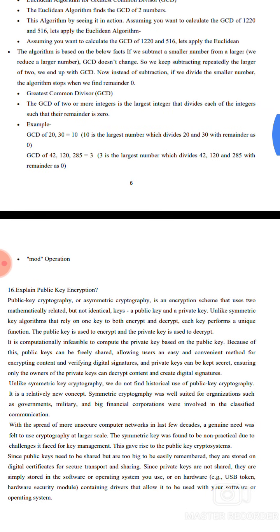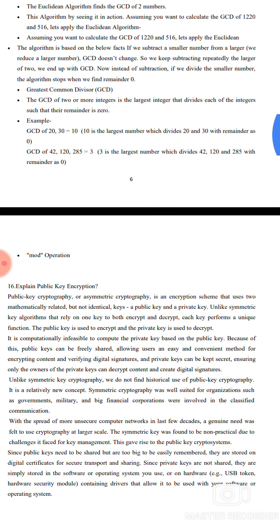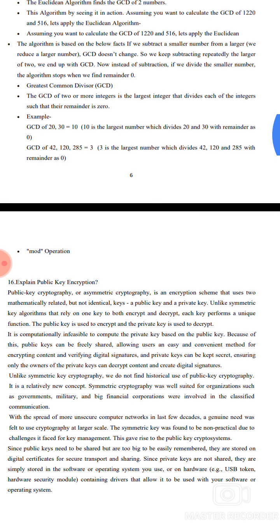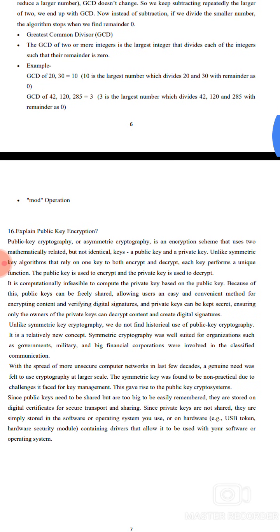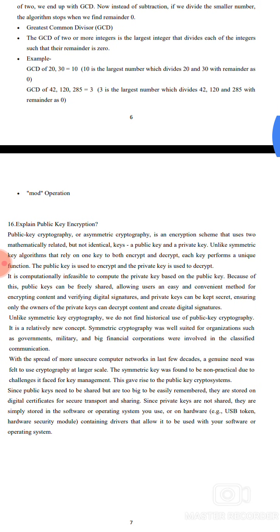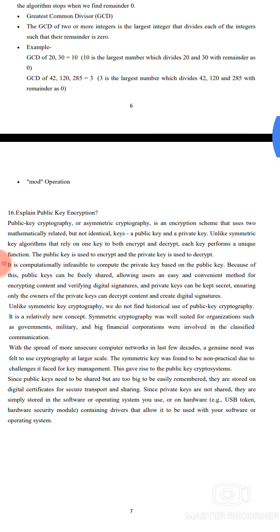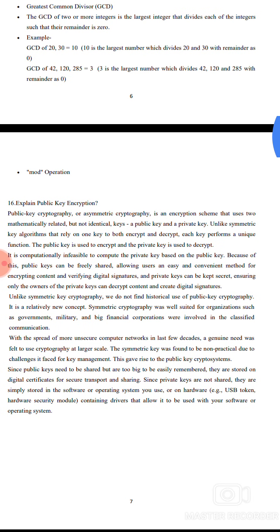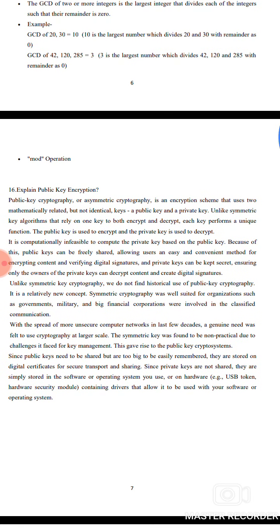For example, GCD(20, 30) equals 10. 10 is the largest number which divides 20 and 30 with the remainder 0. The GCD of 42, 120, 285 equals 3. 3 is the largest number which divides 42, 120 and 285 with the remainder 0.